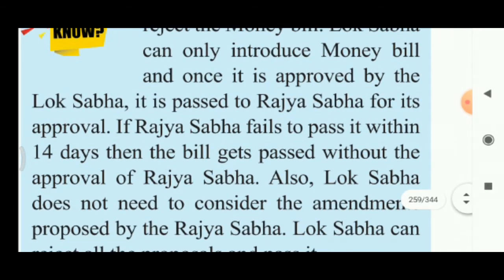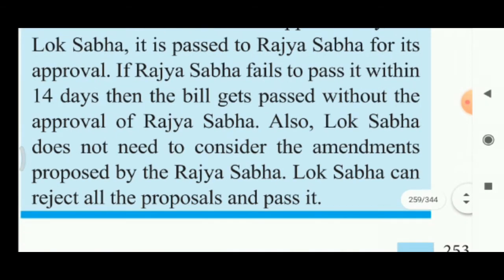If Rajya Sabha fails to pass it within 14 days, then the bill gets passed without the approval of Rajya Sabha. In case Rajya Sabha doesn't pass that money bill within 14 days, what happens? All money bills get passed without the approval of the Rajya Sabha.